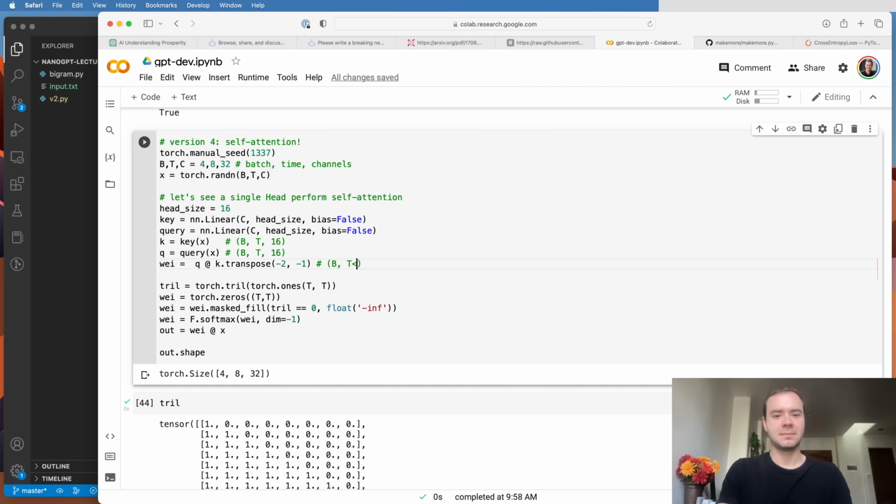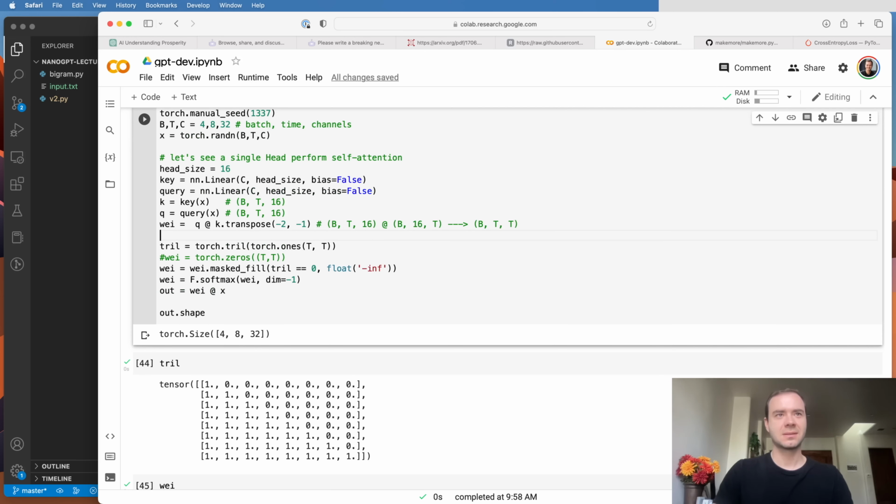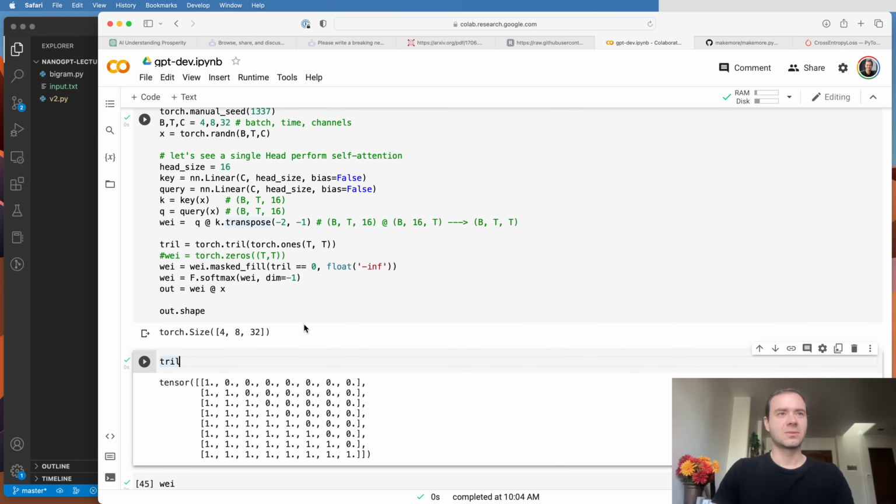And so this matrix multiply now will basically do the following: B by T by 16 matrix multiplies B by 16 by T to give us B by T by T, right? So for every row of B, we're now going to have a T-squared matrix giving us the affinities, and these are now the wei. So they're not zeros. They are now coming from this dot product between the keys and the queries. So this can now run. I can run this. And the weighted aggregation now is a function in a data-dependent manner between the keys and queries of these nodes.